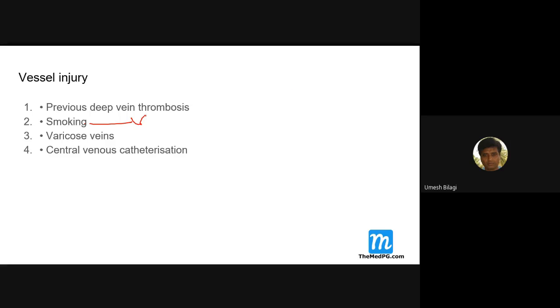Smoking also causes vessel injury. Varicose veins. You know what varicose veins are? Usually it is superficial veins. You will get into this. They also can cause more pressure on the deep veins. These are also then central venous catheters. So what are central venous catheters? We put them through subclavian, jugular. You have seen a central vein catheter. That is through the subclavian vein, internal jugular vein, sometimes femoral vein.